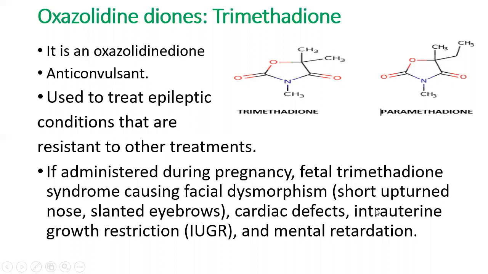Then it also causes intrauterine growth restriction, that is, the baby's growth will not be proper as per schedule, and there can also be mental retardation. Brain development will not be proper, so it may lead to mental retardation. These are the side effects related to trimethadione if it is taken during pregnancy. So it should be avoided.